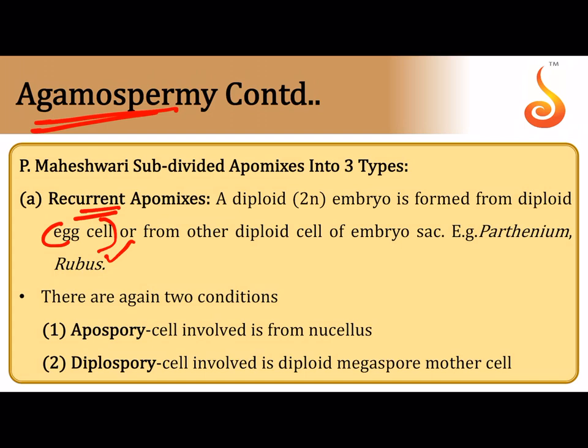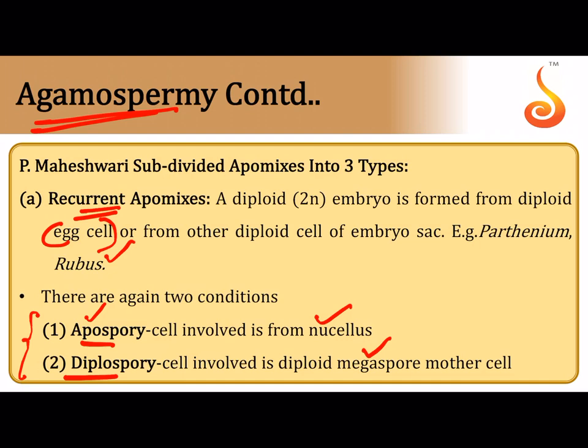And where did the embryo sac come from? Based on that, there are two types. If the embryo sac comes from just any cell of the nucellus, it is called apospory. If the embryo sac comes from the cell which is destined to become the embryo sac, which is the megaspore mother cell, differentiated towards the micropyle. If you remember, when the ovule starts developing the embryo sac, one of the cells closer to the micropyle will be differentiated. It becomes the primary archesporial cell. That archesporial cell will itself become the megaspore mother cell. If the embryo sac comes from the megaspore mother cell, like in most cases, we call it diplospory, otherwise it is called apospory. But what is the ultimate thing here?